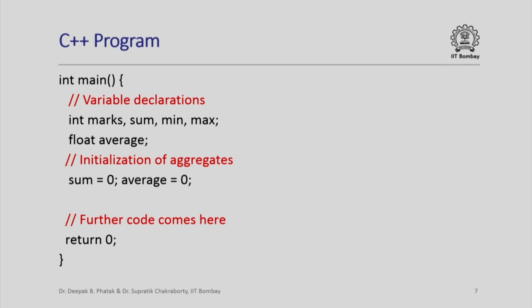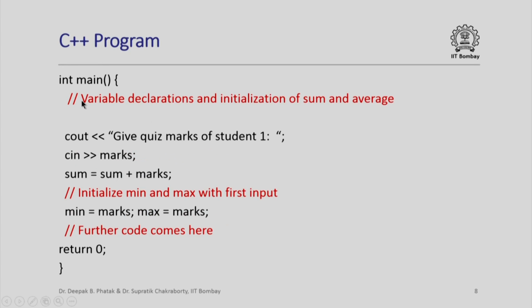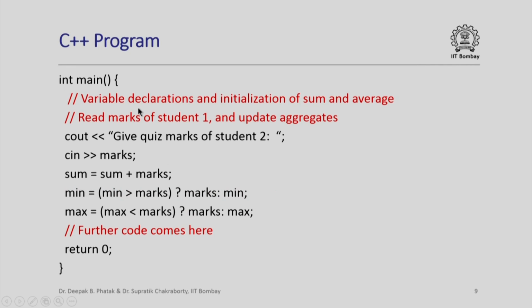Now we are going to write some further code which achieves the purpose that the problem requires us to do. So after we have declared the variables and initialized sum and average, we could print out this message, give quiz marks of student 1, read the marks, add the marks to the sum. So note that I am maintaining this running value of sum. I initialized it to 0, and now I have read the marks of the first student and I am adding it to sum. And since this is the first student's marks, I could initialize min as well as max with marks itself.